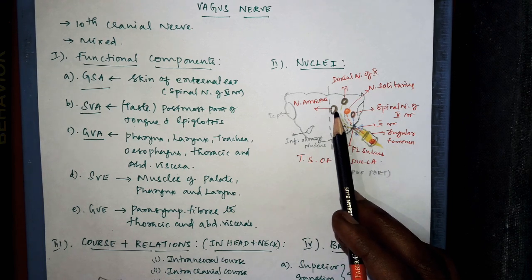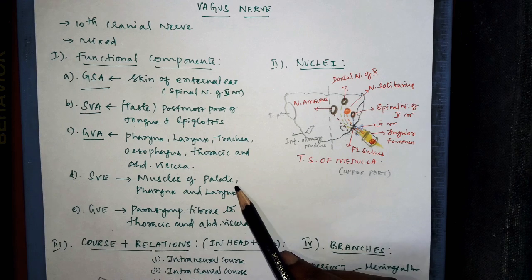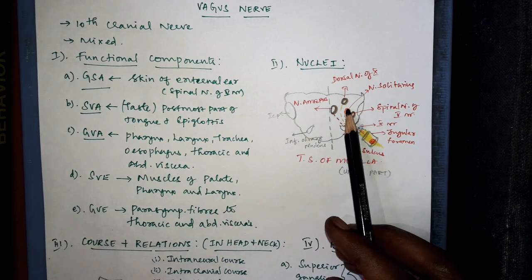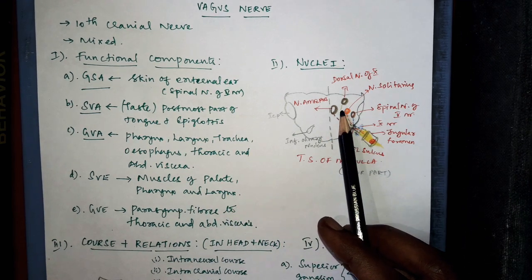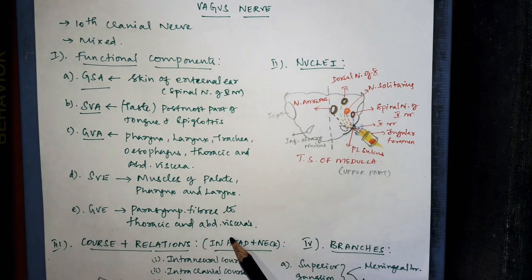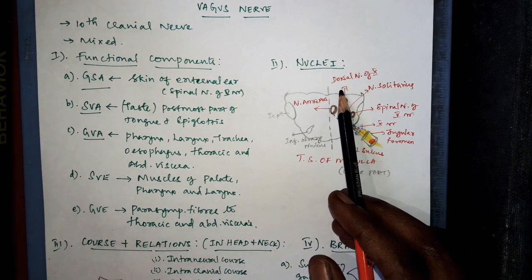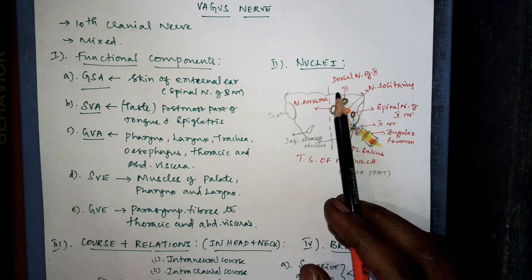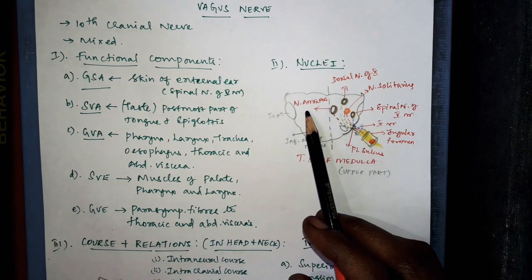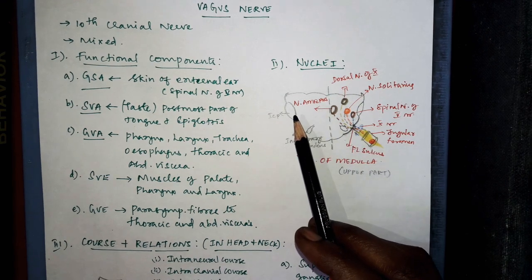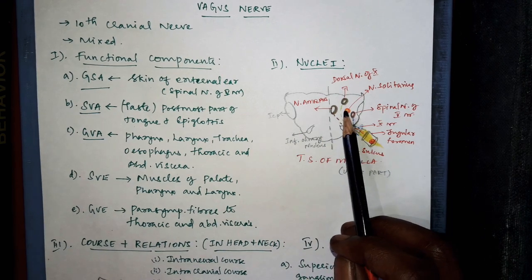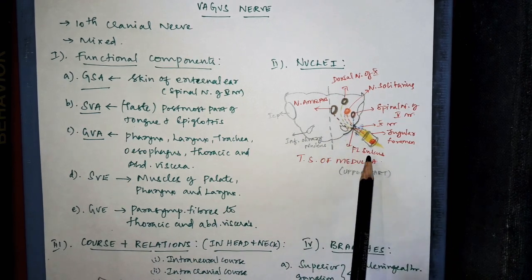The nucleus ambiguus gives motor fibers to the muscles of the palate, pharynx and the larynx, and the dorsal nucleus of the vagus gives parasympathetic fibers to the thoracic and the abdominal viscera, and this nucleus is a mixed nucleus. It has both the sensory and the motor. Motor is both the visceromotor and the secretomotor, and the sensory is viscerosensory, and the fibers taking origin from this nucleus form the main bulk of this vagus nerve.